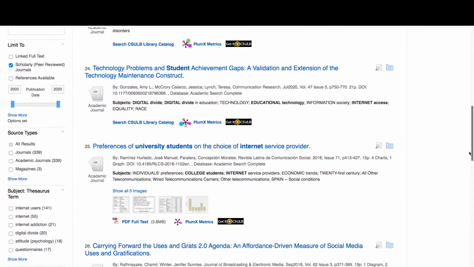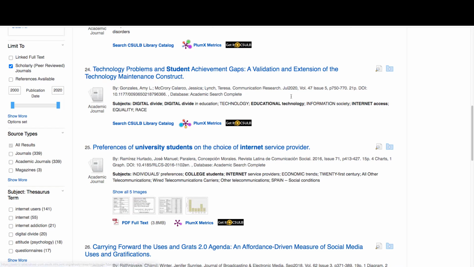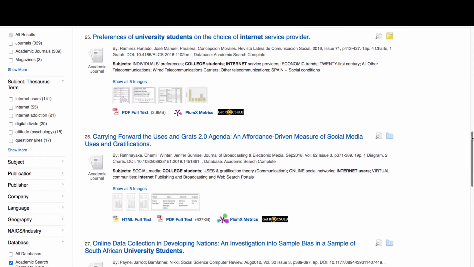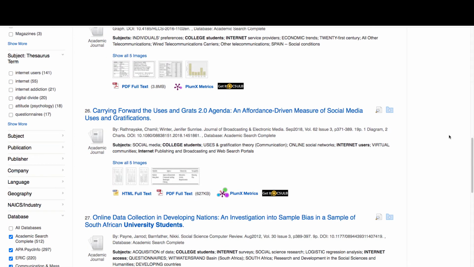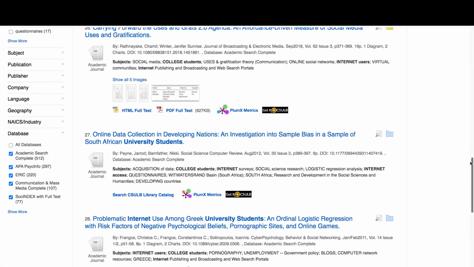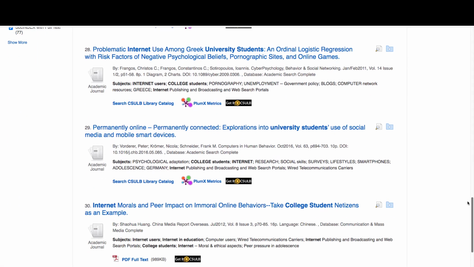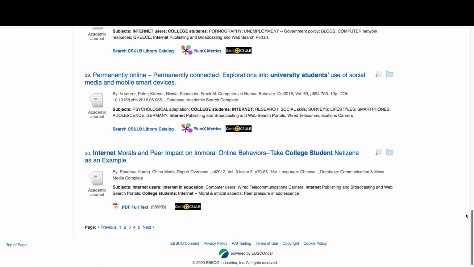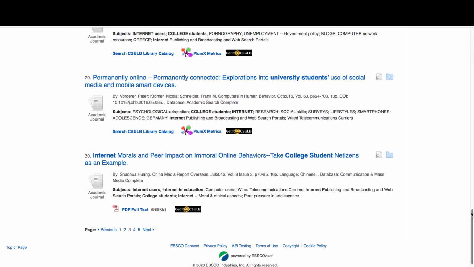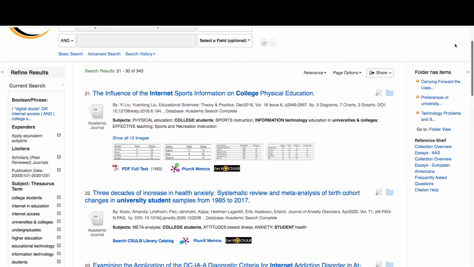So for the moment, and here's the one we had earlier from July 2020. I'm going to throw this one in too. The affordance-driven measure. I'm not sure about that, but I'm going to stick that in there. And I'm going to stop now, though there's plenty more that I should probably be looking at.